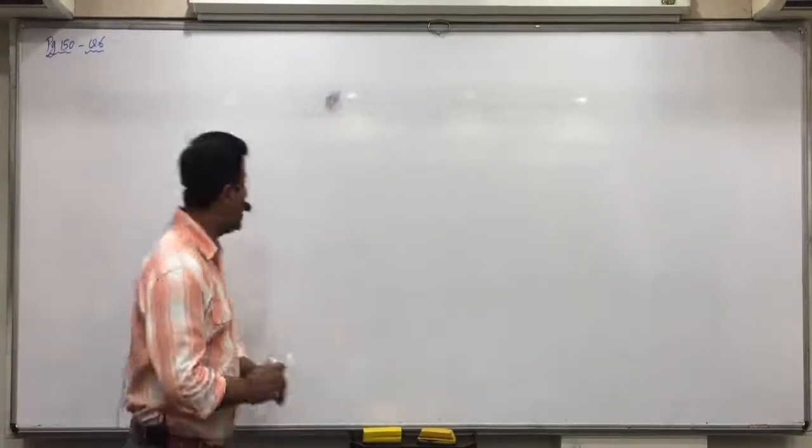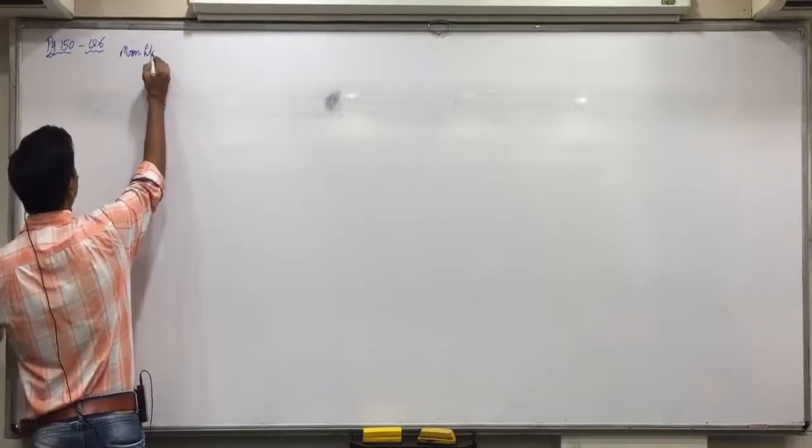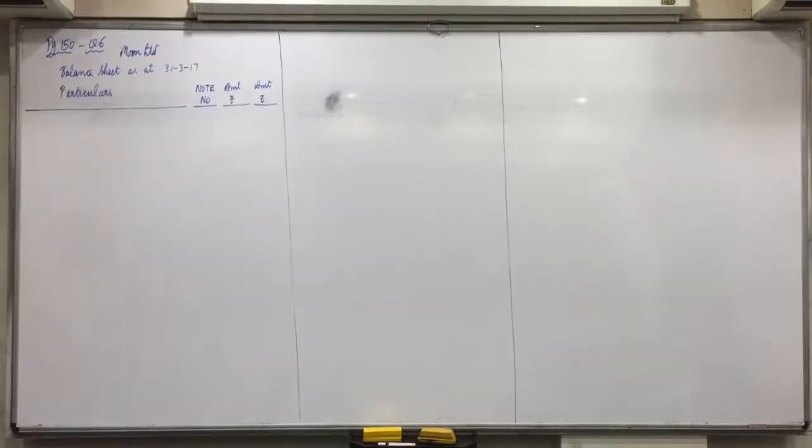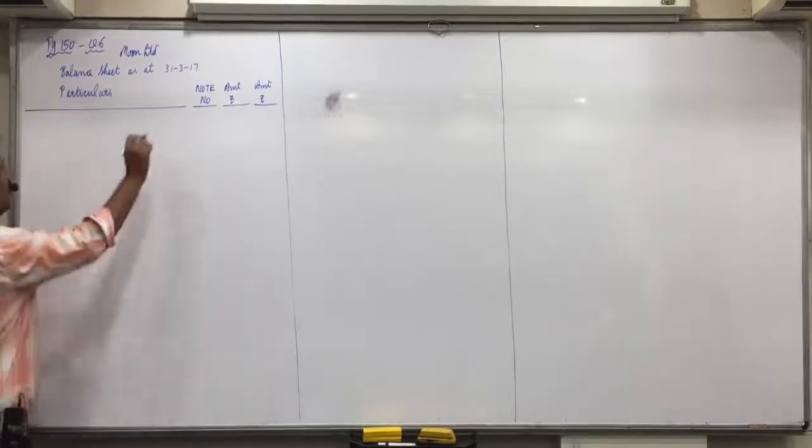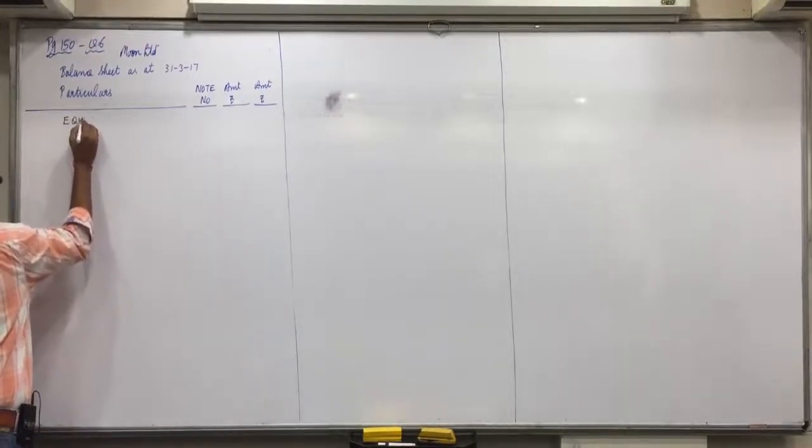Okay, make the format. Balance sheet of Moon Limited as at 31/3/17. Exactly 30 more seconds, then I'll start. Be attentive now. First, equity and liabilities.